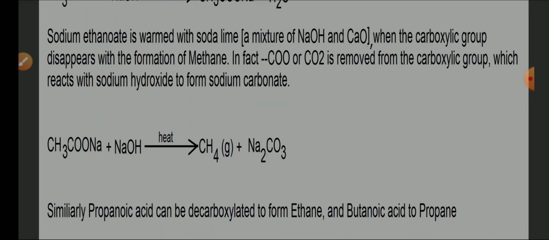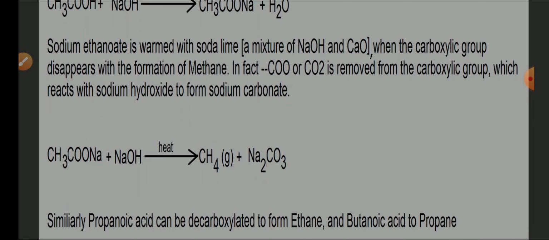Similarly, we can work it out with propionic acid or butyric acid. Propionic acid will convert into ethane, butyric acid will convert into propane. So from 4 carbon it will turn into 3 carbon, from 3 carbon it will turn into 2 carbon. Propionic acid is a 3 carbon compound, and it will remove carbon dioxide, the COO group. So 1 carbon is gone, reducing the number of carbons in the parent compound, from propionic acid to ethane. Propionic acid is a 3 carbon compound, ethane is a 2 carbon compound, going from alkanoic acid to alkane. So this is the process of decarboxylation.